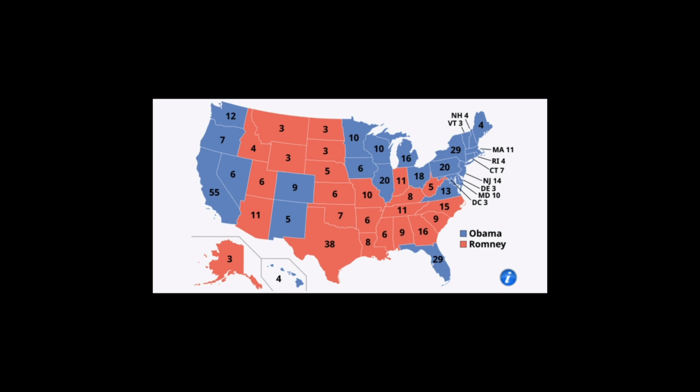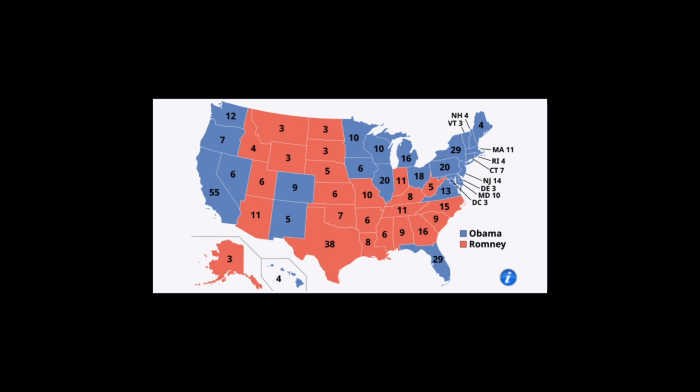In 2012, Barack Obama was the President of the United States, and he fought the US presidential election against the Republican nominee Mitt Romney. As you can see on the map here, Barack Obama's performance was not as good as his performance in 2008, but he still managed to win 332 electoral college votes, and Mitt Romney only won 206.